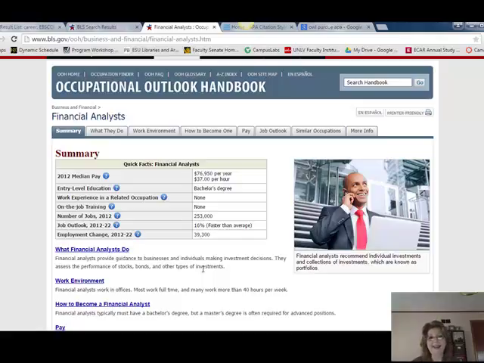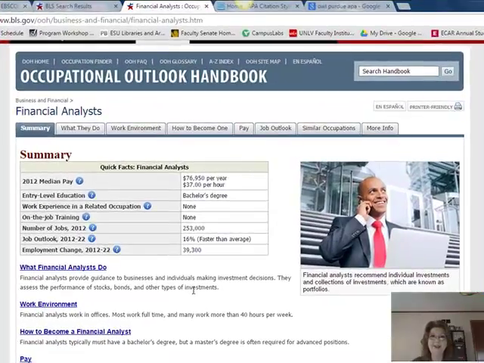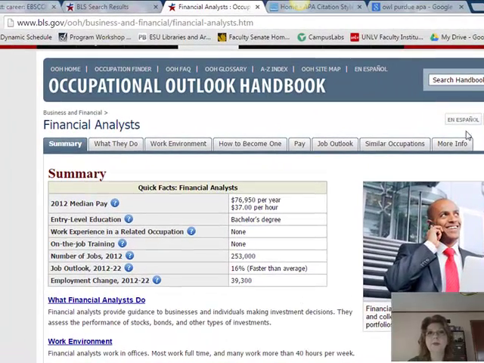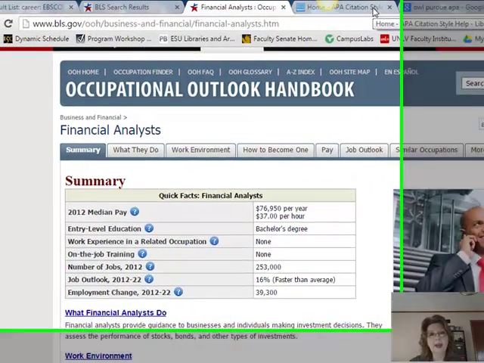This is why I really like this, because this will tell you exactly what to expect. And when you're working with a client, it's very visual. It very much will show them what to expect in a particular field of study. There are other sources out there that will do the same thing, but I tend to go back to the Occupational Outlook Handbook.